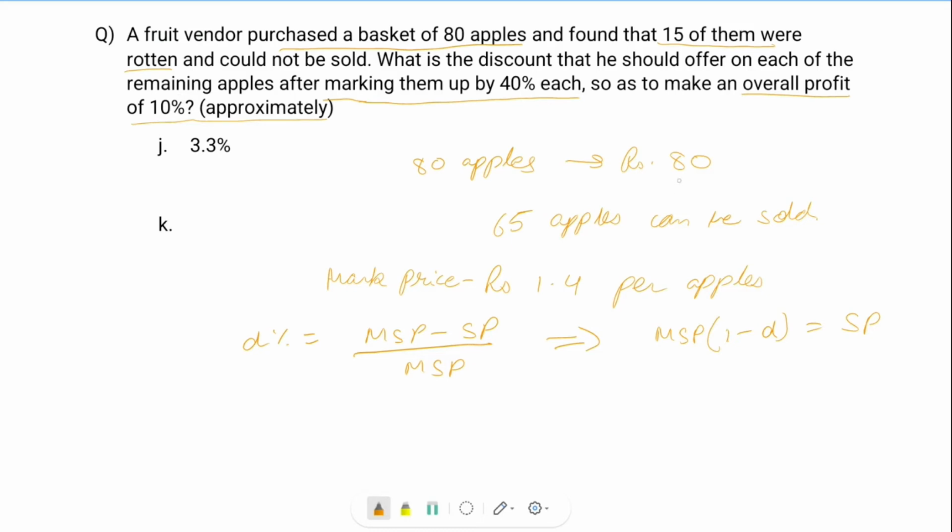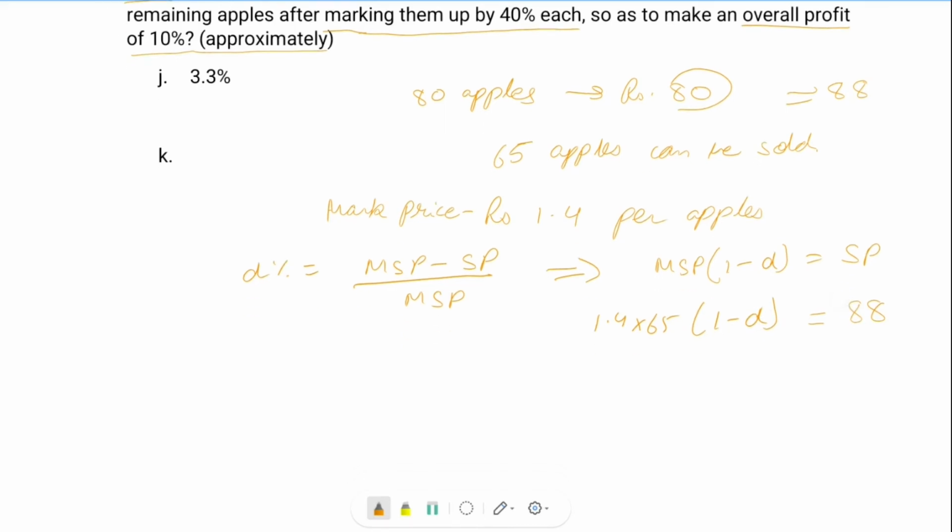Initially we paid rupees 80, and 10% of 80 is 8, so the overall selling price should be 88. So SP I can substitute with 88, and MSP I can find by 1.4 times 65, because the remaining 15 apples got rotten, and 1 minus D gives the discount.